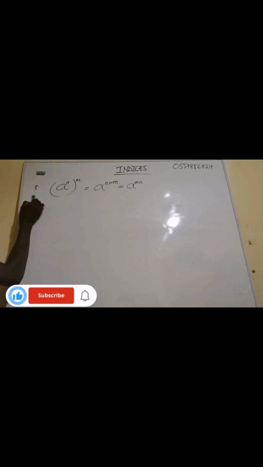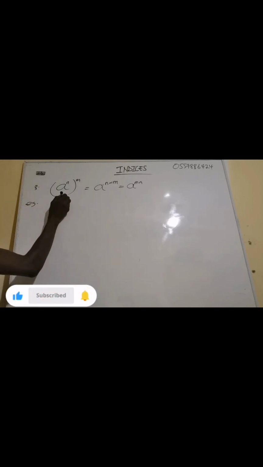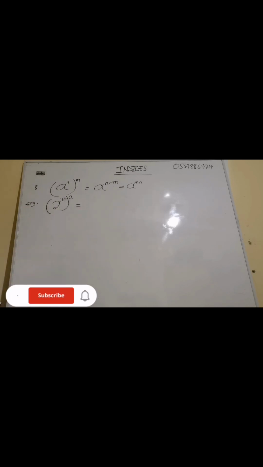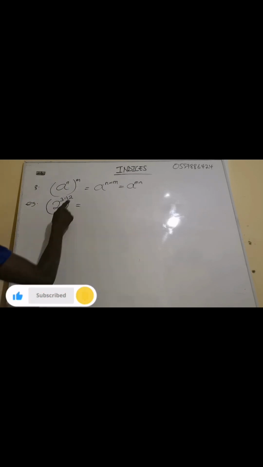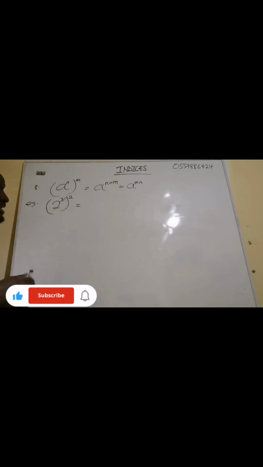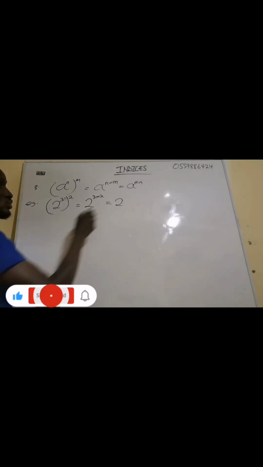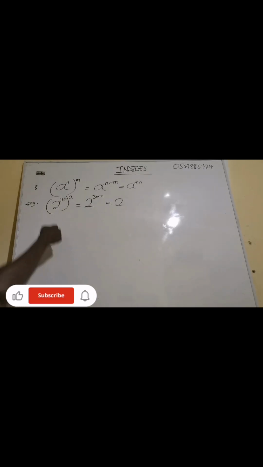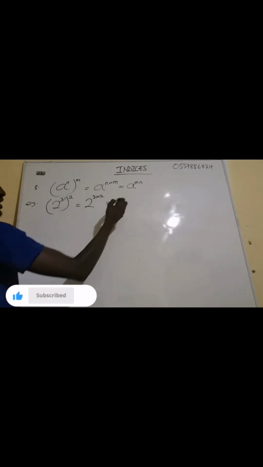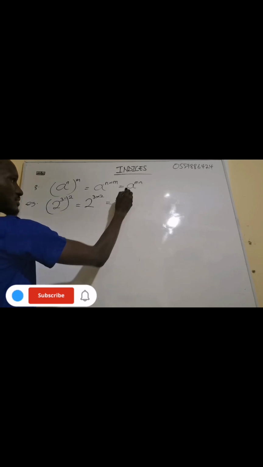Now these 3 rules are the basic rules. I'm going to talk about other rules. Yes. So for example, if I have 2 exponent 3 having another exponent 2. Now the rule says that use the 3 to multiply the 2, multiply the exponent. So this one gives us 2 exponent 3 times 2, because the bracket here means multiplication. This one is exponent to another exponent. Yes. So 2 times 3 will give us 6, so 2 exponent 6.